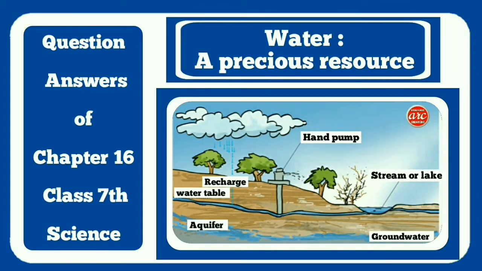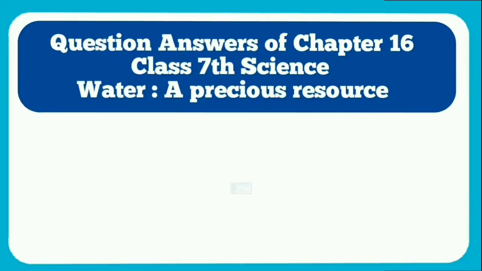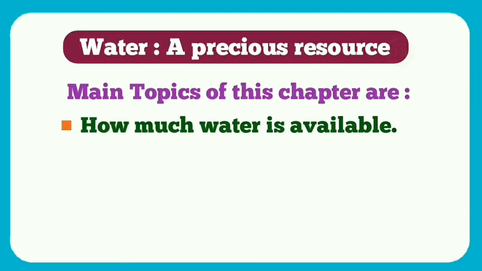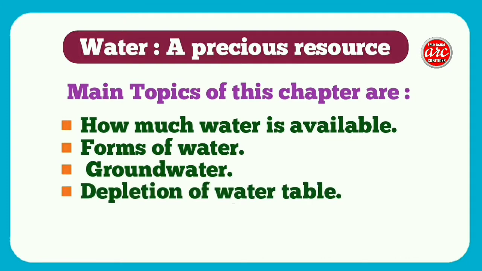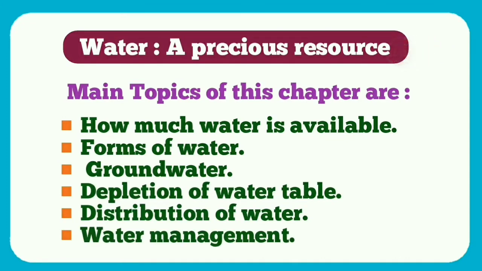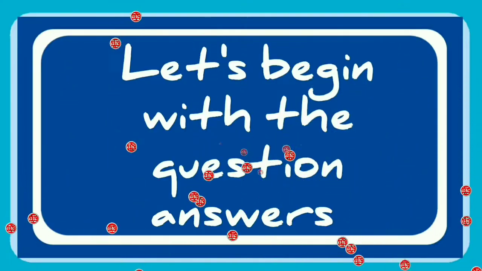Today we are going to do question answers of chapter 16, Water, a Precious Resource, class 7th Science. The main topics of this chapter are how much water is available, forms of water, groundwater, depletion of water table, distribution of water, and water management. Most of these topics are covered in the question answer section. So let's begin with the question answers.